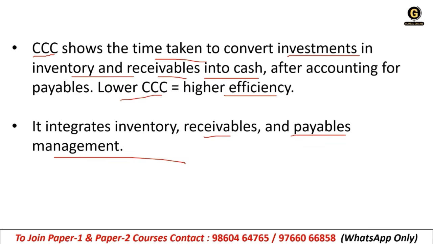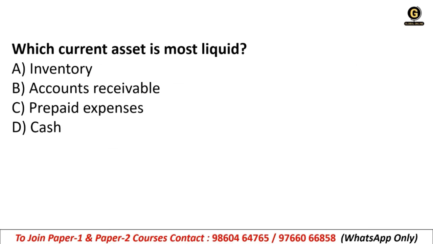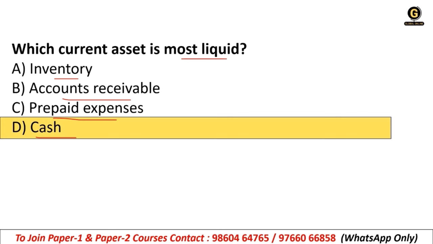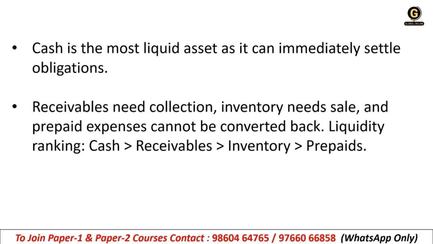Which current asset is most liquid? Inventory, accounts receivable, prepaid expenses, or cash? It is cash. Liquid means easily convertible into cash. Cash is already liquid, so it is more flexible to transact. That is why it is called the most liquid. Cash can immediately settle obligations, whatever short-term loans and payables you have, so they can be easily paid.